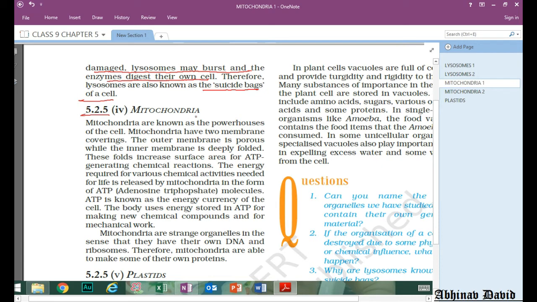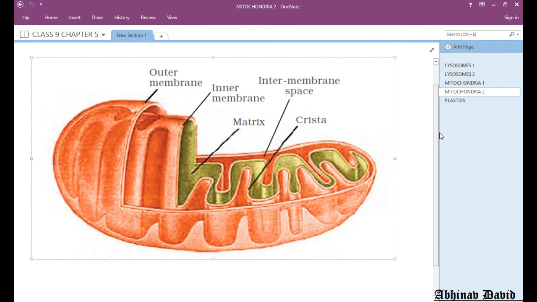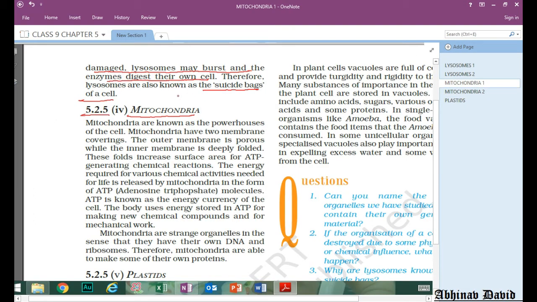5.2.5, mitochondria. Now mitochondria, let us see the structure of the mitochondria first and then we will discuss it. So what is mitochondria? Mitochondria is called the powerhouse of the cell. It is written here, mitochondria is known as the powerhouse of the cell. Okay, now why is it called the powerhouse? Because energy is produced here. Okay, so a lot of energy is produced, like we have powerhouses and we also produce energy.